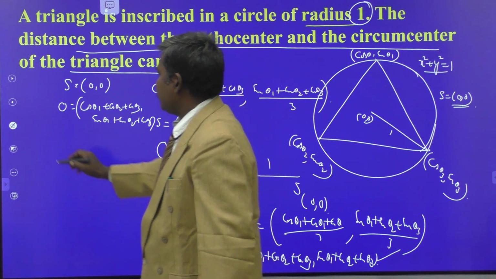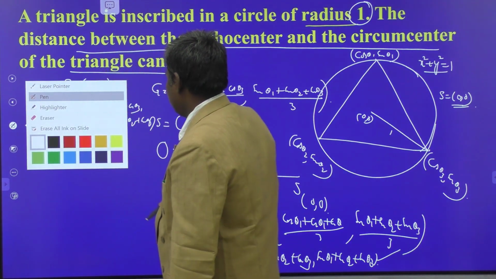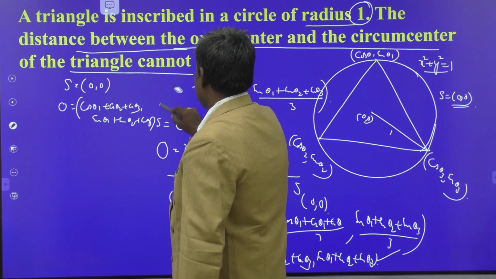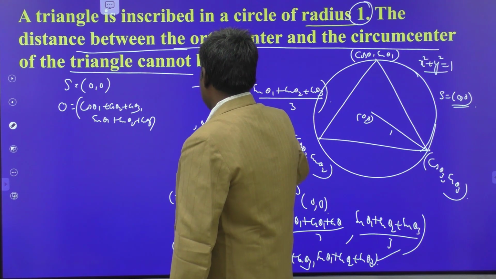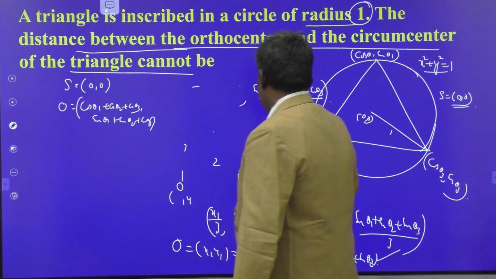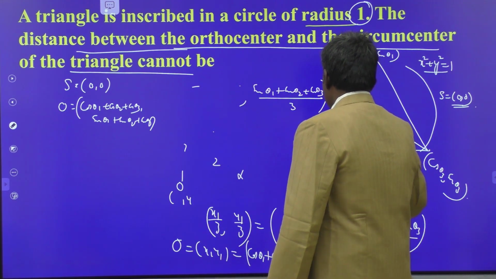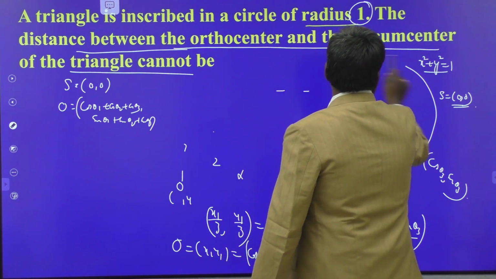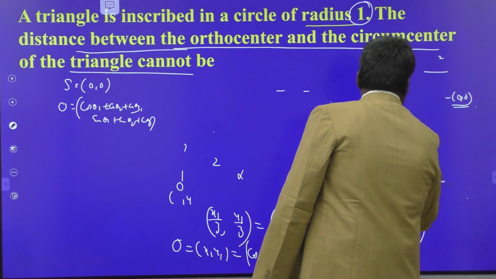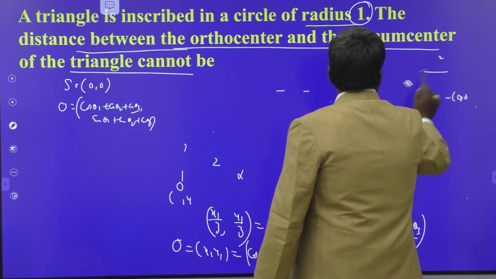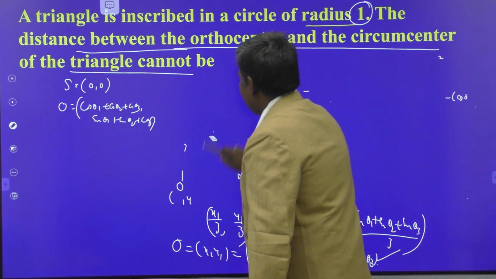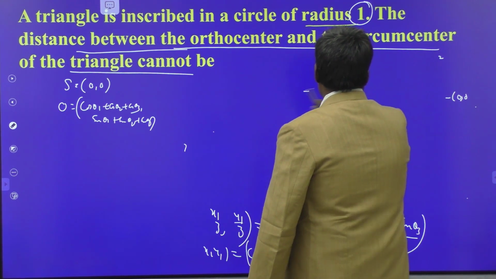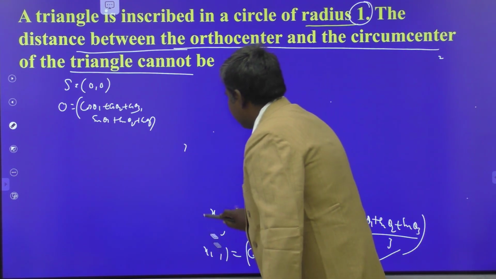So we have to find out the distance between these two, and from that you have to find out the maximum distance. Then we obtain the value that never exceeds the distance.